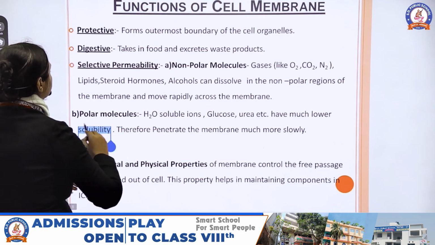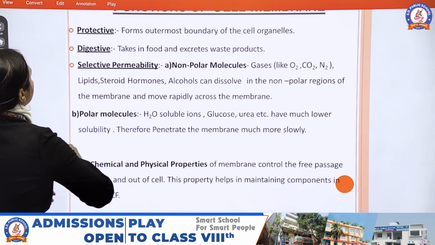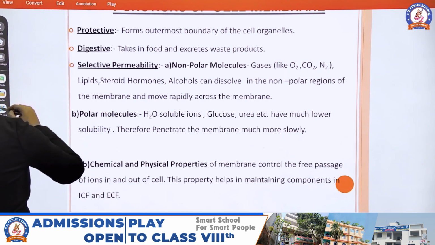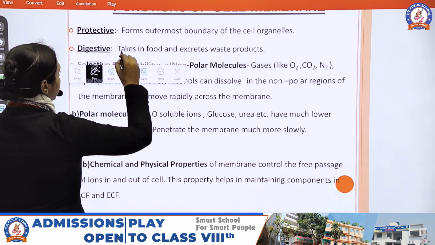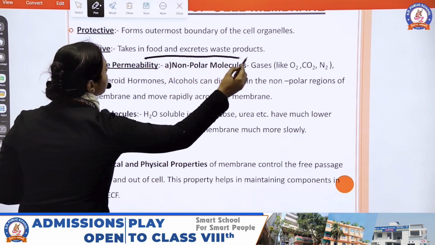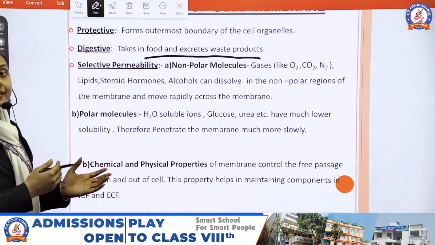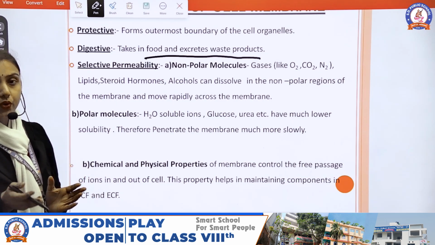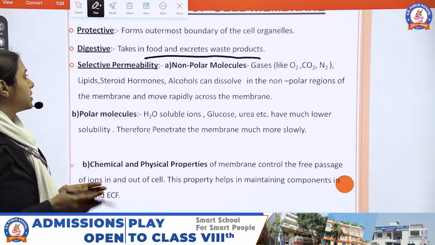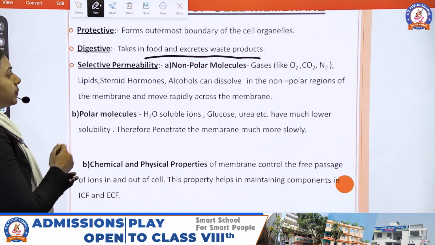Its function: it takes the food and excretes the waste product. It takes the food inside the cell and excretes the waste product from inside the cell to the outside. It is selectively permeable.